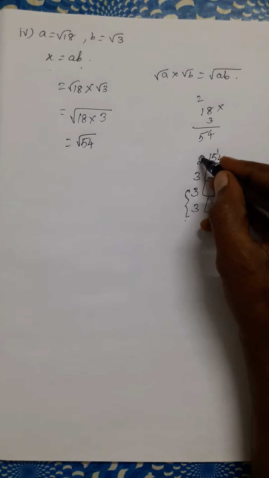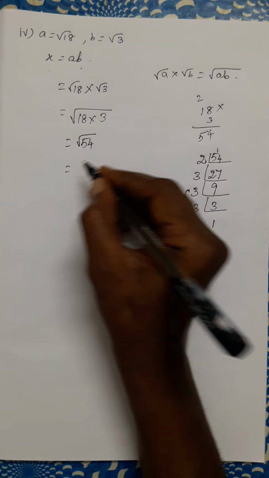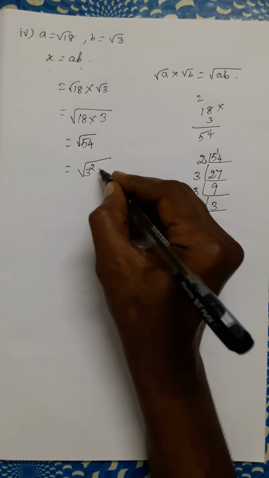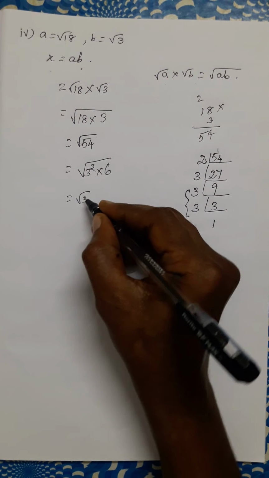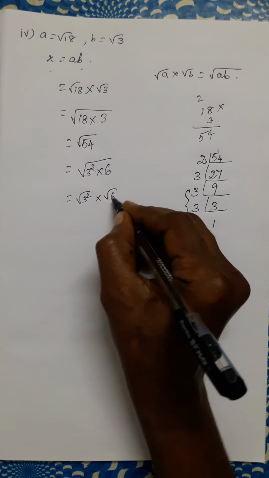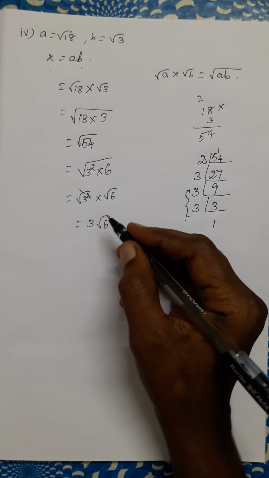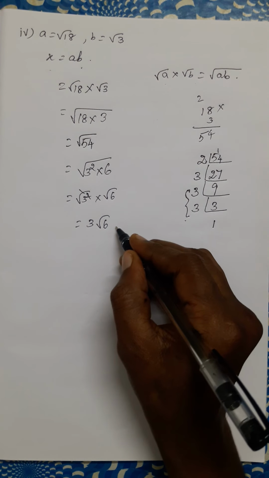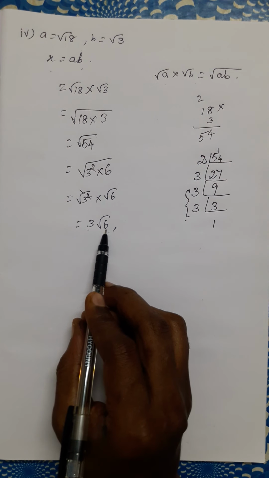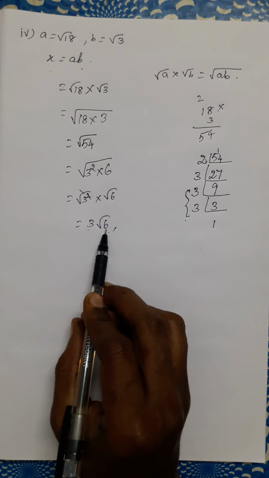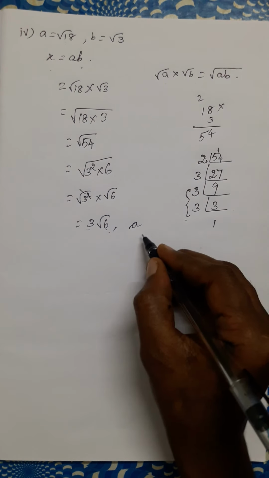This 3 has a pair. This 2 does not have a pair. If it does not have a pair, we multiply that. So root 3 square into 6. We can write it like this also: root 3 square into root 6 is equal to 3 root 6. 3 root 6. A rational number into an irrational number together is an irrational number.